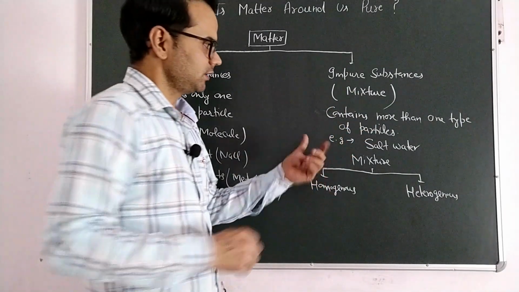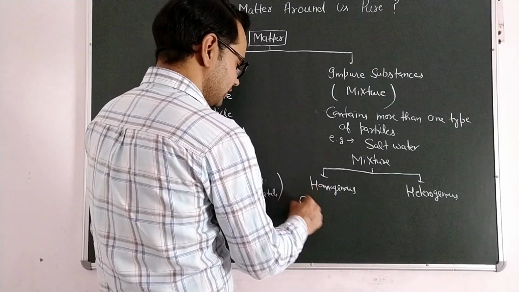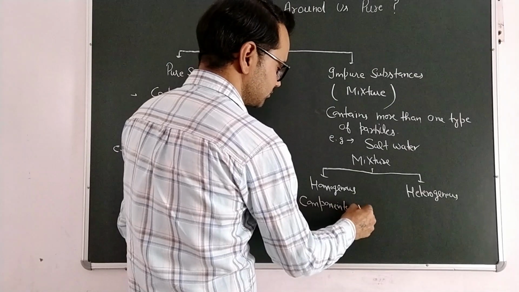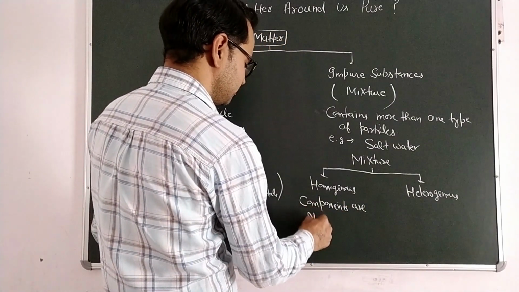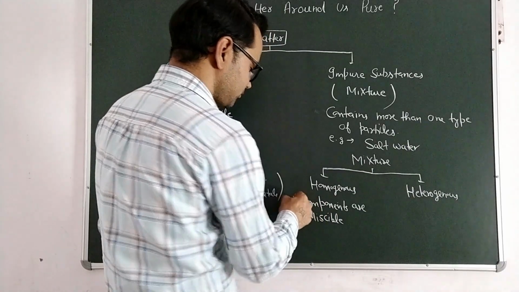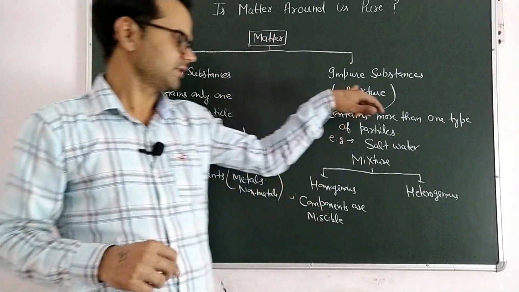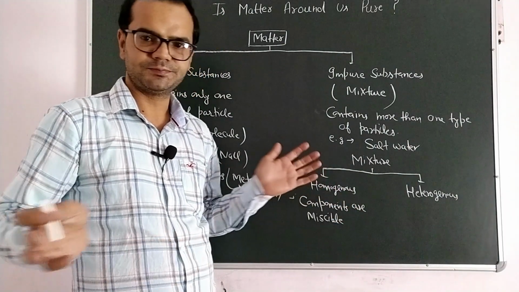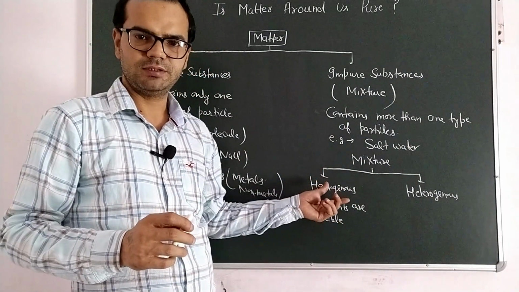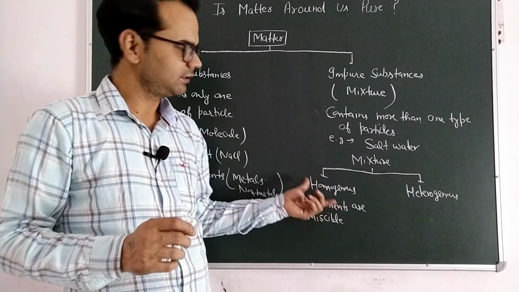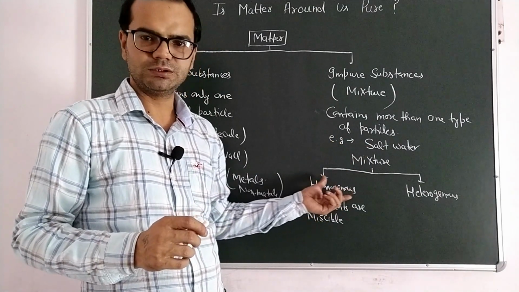If the mixture contains components that are miscible with each other, meaning they dissolve with each other, with uniform composition, that mixture is called a homogeneous mixture.